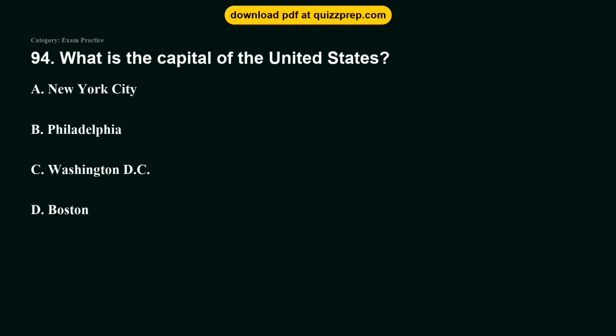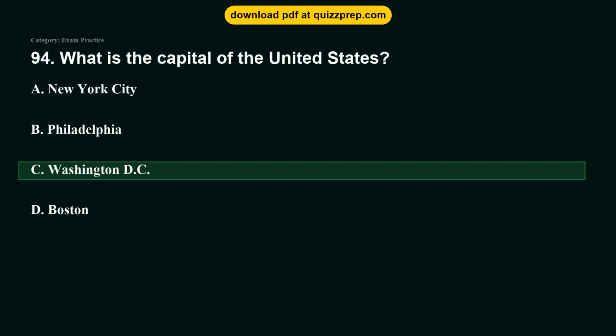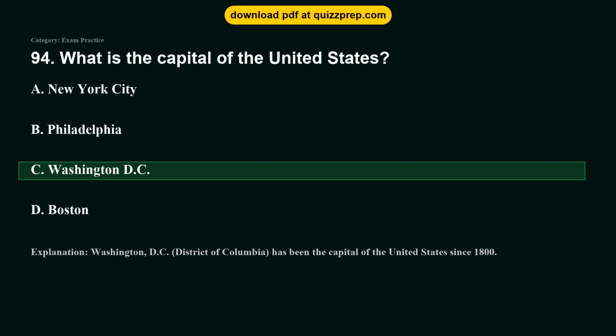Question 94. What is the capital of the United States? Option A, New York City. Option B, Philadelphia. Option C, Washington, D.C. Option D, Boston. The correct answer is option C, Washington, D.C. Washington, D.C., District of Columbia, has been the capital of the United States since 1800.